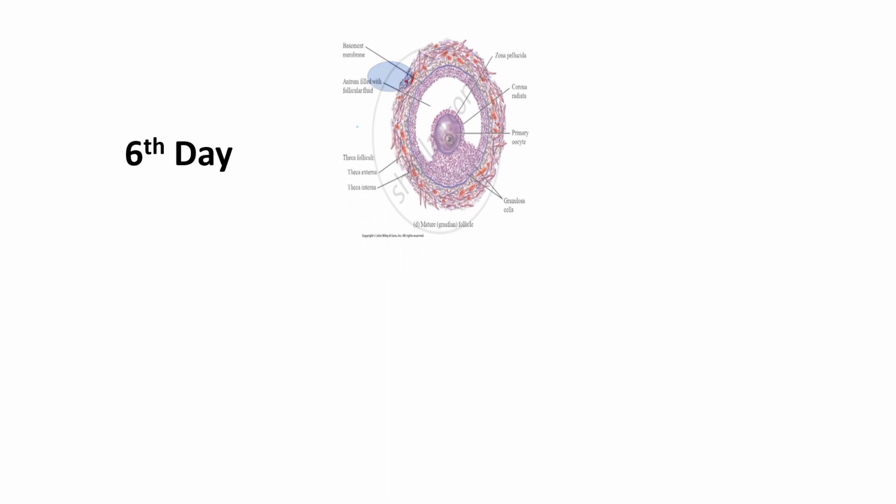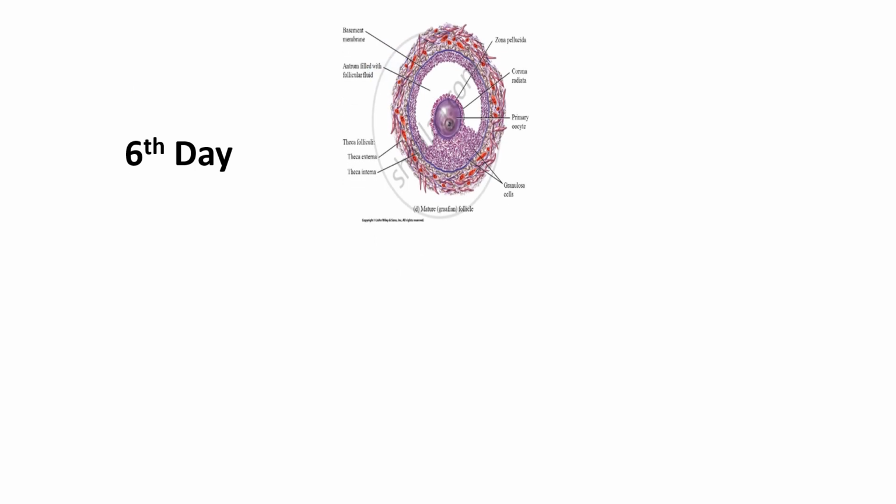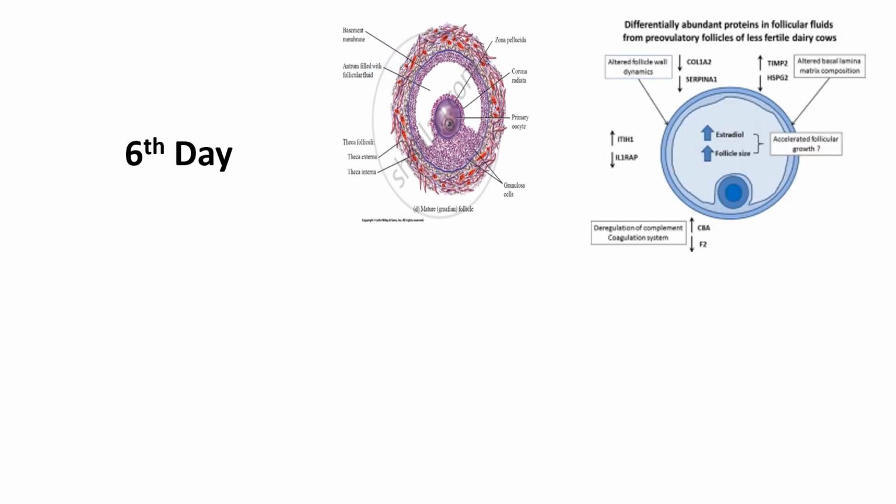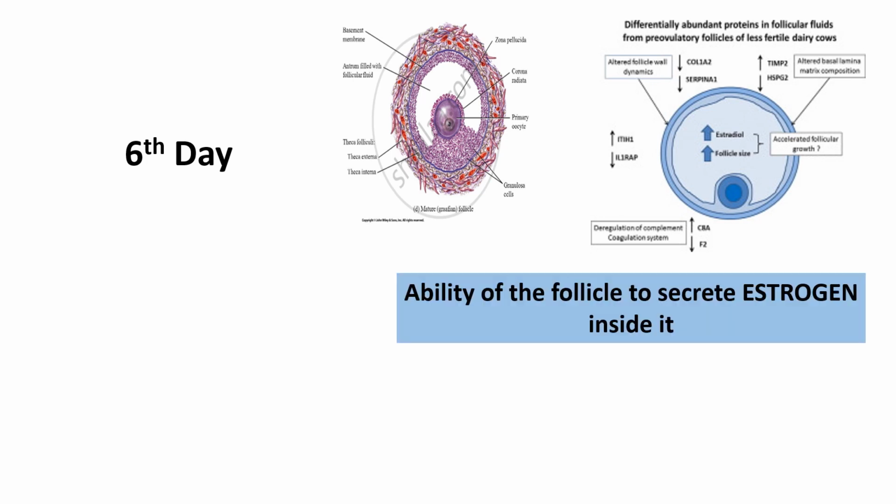So we know that on about the 6th day of an ovarian cycle, one primordial follicle becomes very much active, and it will ultimately attain the stage of the Graafian follicle, the dominant follicle. We know that the ability of the follicle to secrete estrogen inside it will determine whether it will become dominant or not. The more estrogen secreted into the antral fluid, the more will be the chance to become the dominant follicle.